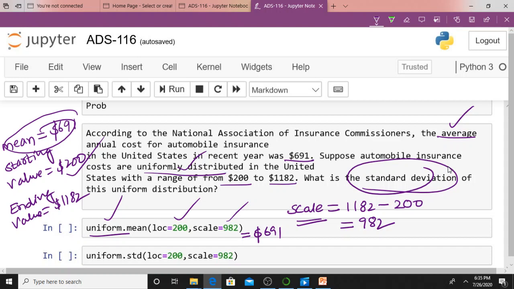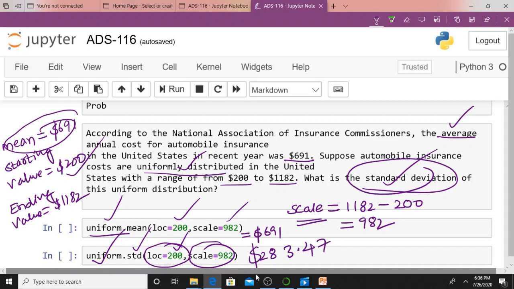But actually what I need is the standard deviation. How can I calculate it? Uniform is an object, STD is standard deviation. The location, the starting value, is 200. The scale is 982. Just give the starting value and scale, and it will calculate the standard deviation. If you calculate it, you will get this value: $283.47.